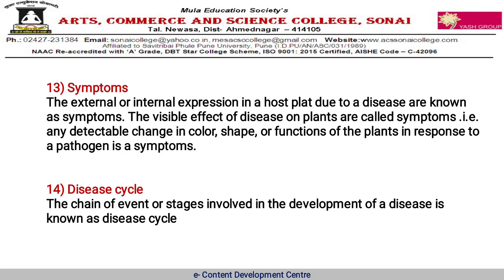Next, disease cycle. The chain of events or stages involved in the development of disease is known as the disease cycle. Different stages like incubation, penetration, infection, growth and development of pathogen, and dissemination of pathogen are involved in the disease cycle.